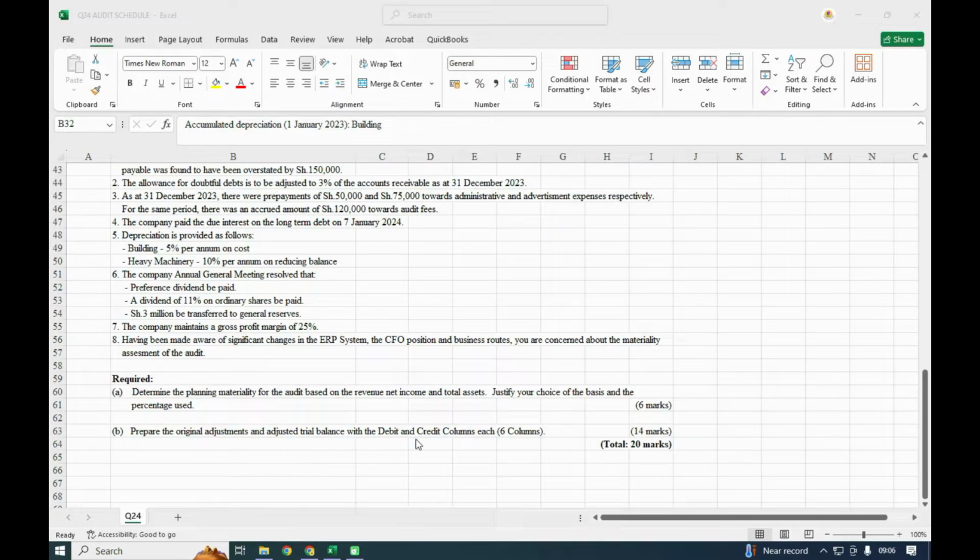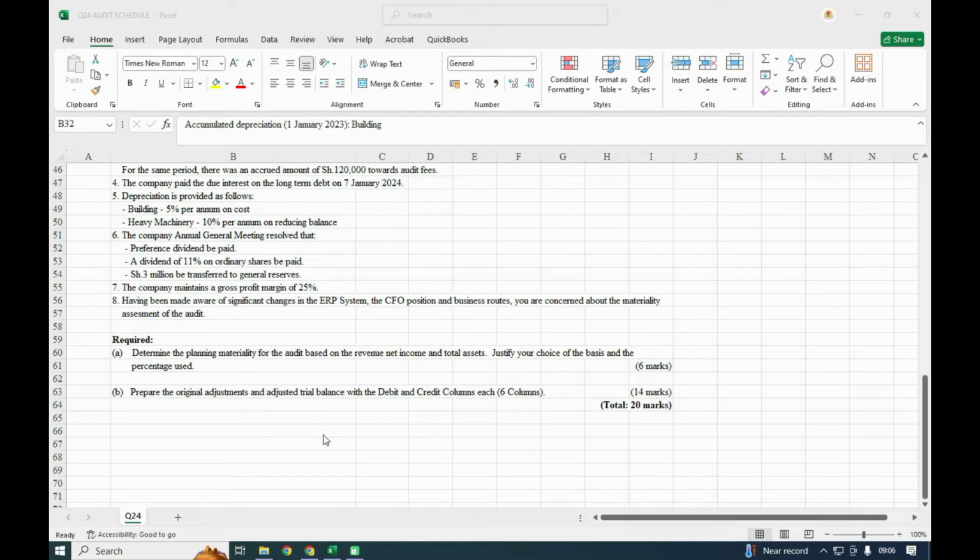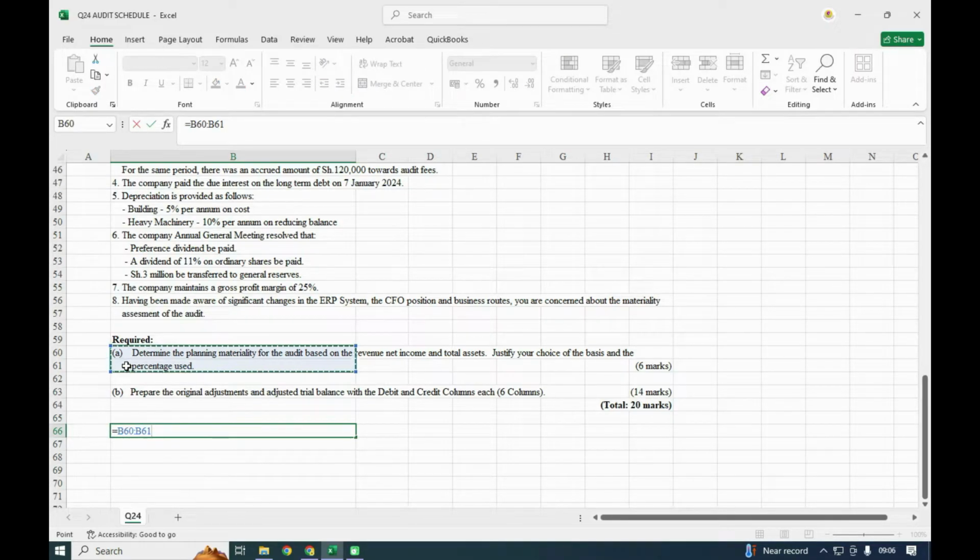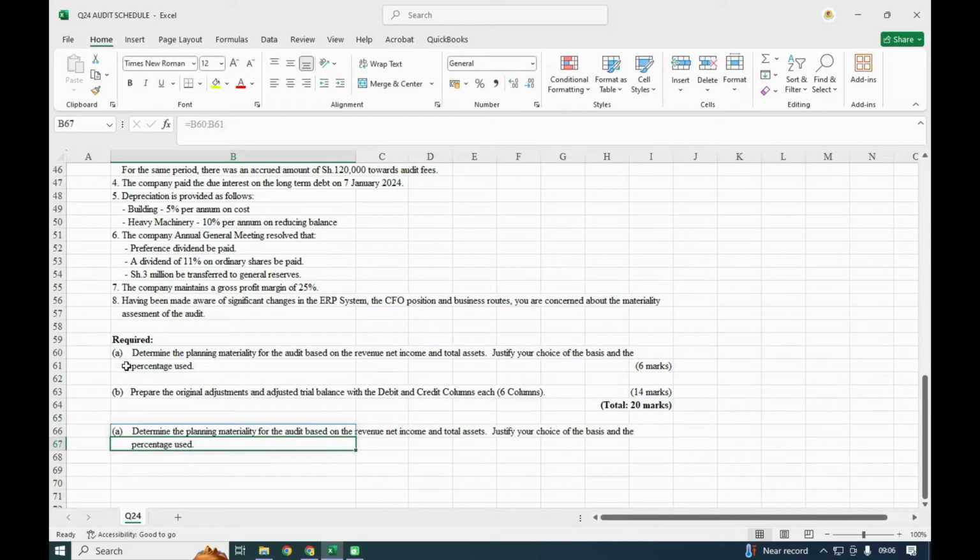So here the first question was dealing with materiality, and the second one was to prepare the audit schedule. So we shall start with the question for materiality. So determine the planning materiality.